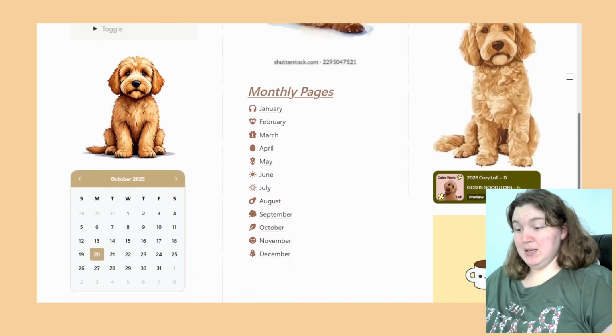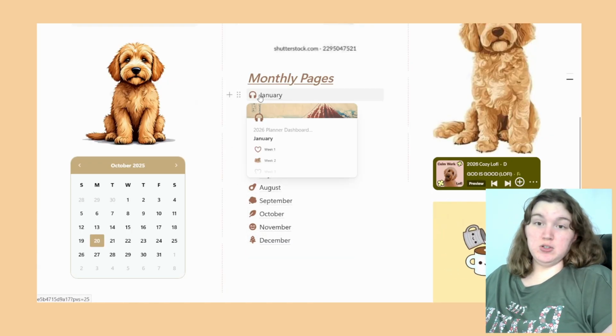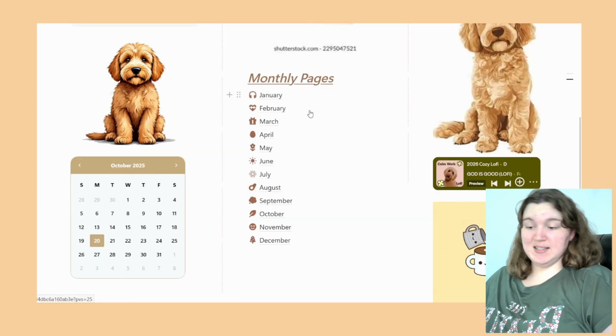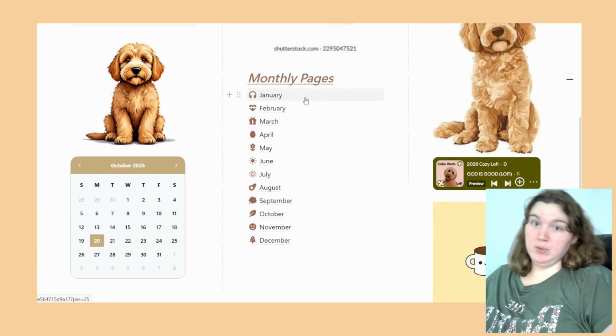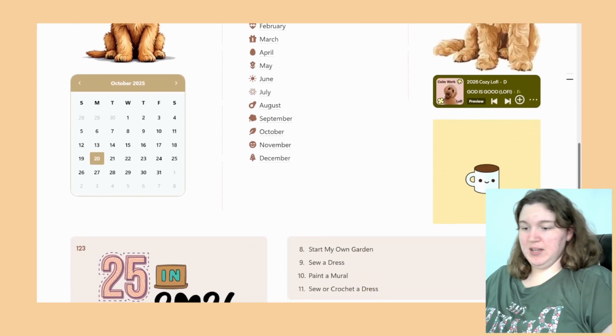I've got my monthly pages. We're going to show you that in here in a second, but I've got a page basically for each month, and then within each page there are pages for a week so that I can set up to-do lists, things like that. So right now only January is set up. And I do want to make sure that it'll work for me and all that sort of stuff.